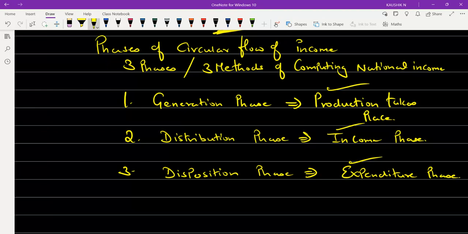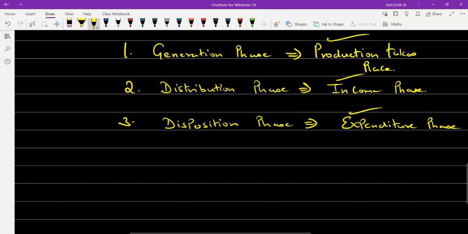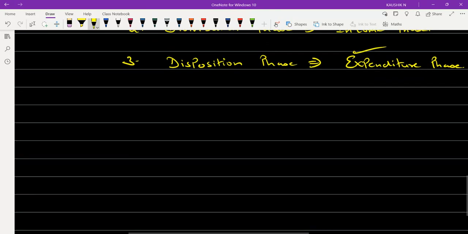Right. Are you taking the notes parallelly? Side by side, are you taking notes? Yes, sir. Okay. Is the handwriting clear? Yes, sir. Okay. Next, sir.